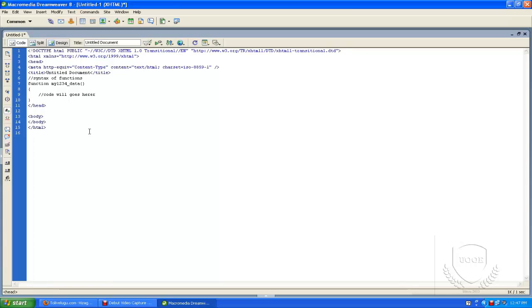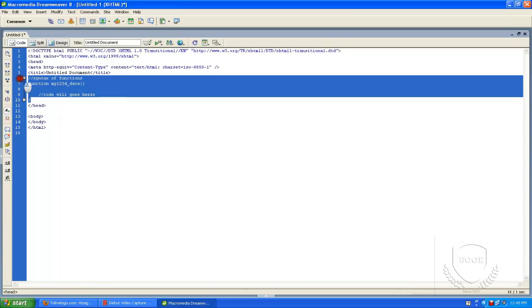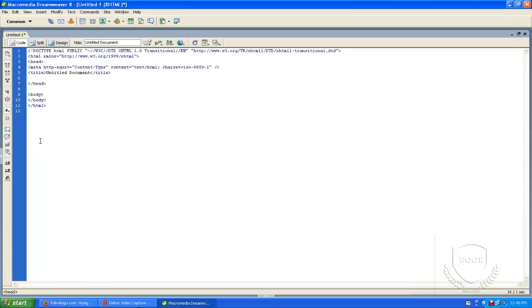Now practically I will show you how to create a function and how to call a function. Suppose I'm creating a script type, close braces. Here I'm creating one function.